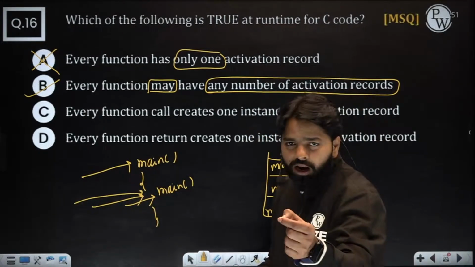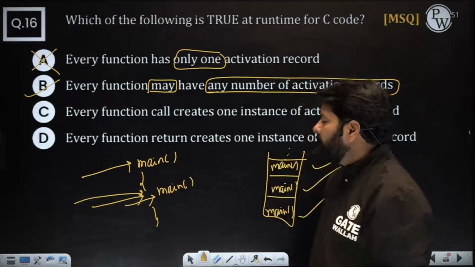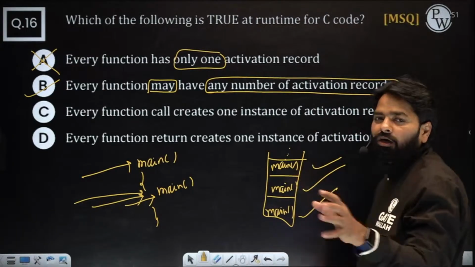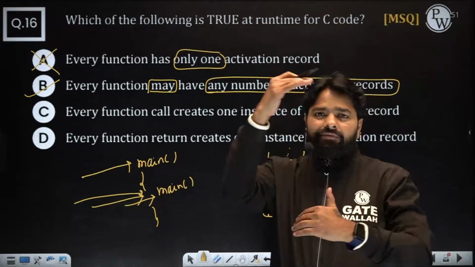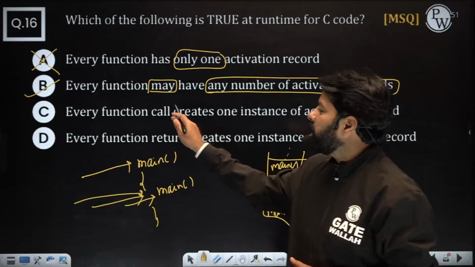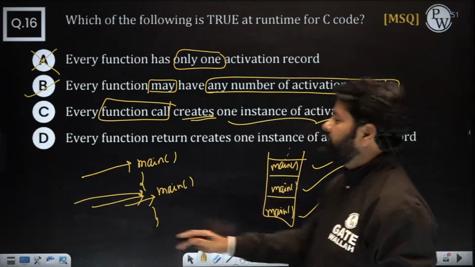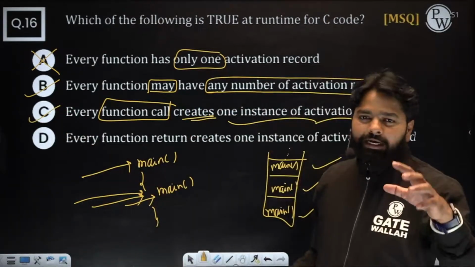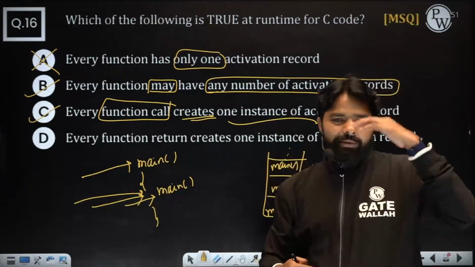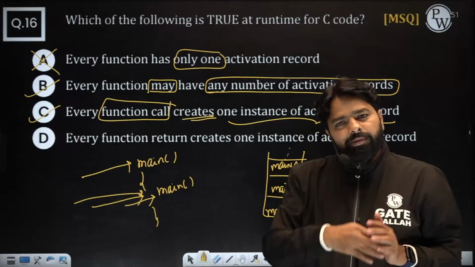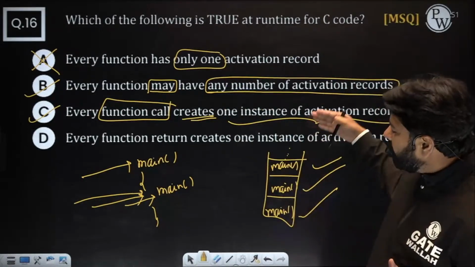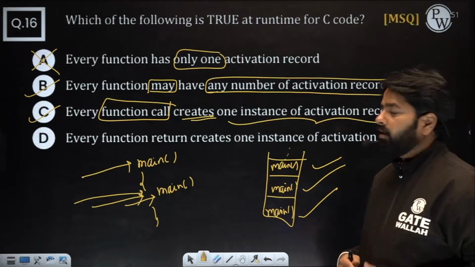Every time you call, one record will be created, pushed onto the stack. They are created in stack manner. So every function call definitely creates one instance of an activation record. If you call 100 times in a recursive manner, 100 activation records will be created in sequence and put on the stack.